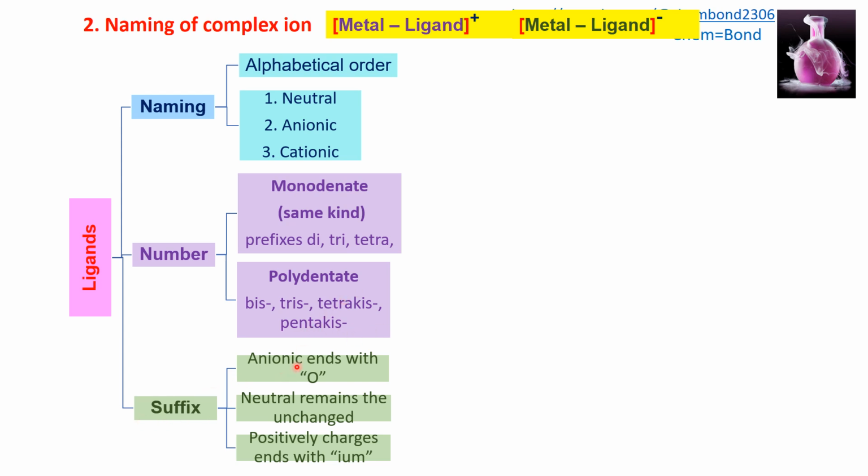As for the suffix, if the ligand is anionic, then it will end with O, like bromo, chloro. In the case of a neutral ligand, the name will remain unchanged, just like amine. And in the case of a positively charged ligand, it will end with IUM, like hydrazinium. So it will end with IUM. So that is all about the ligand.